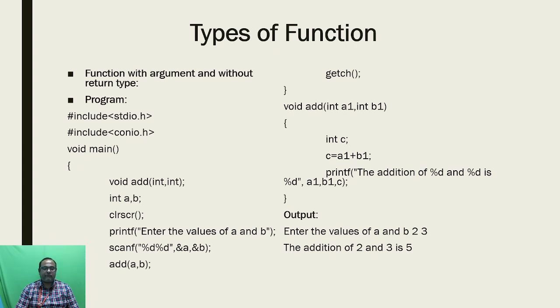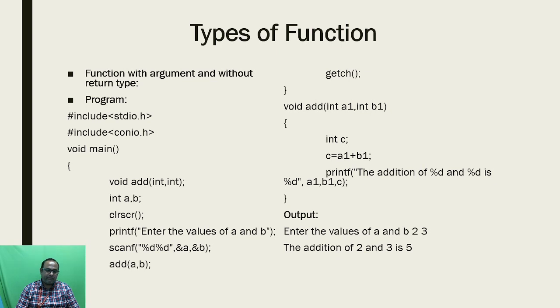Inside the function declaration I am using two arguments like int comma int, because from the calling function I am going to transfer data to the called function. Followed by this function declaration I am using two variables, int a comma b.